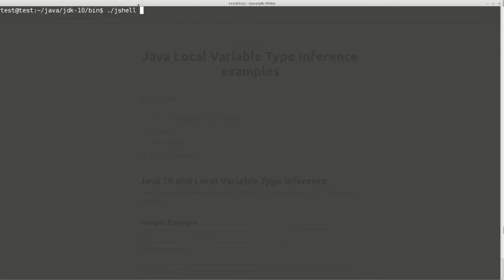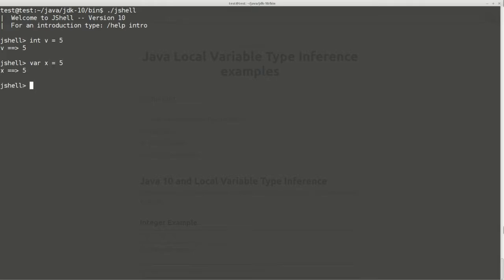In this video we will use JShell or Java Console, a new feature in Java 9 which is very useful for small examples. And the classic way of adding a new variable with value 5 is this one, int variable name equal to the value, but now you can do var x equal to 5.